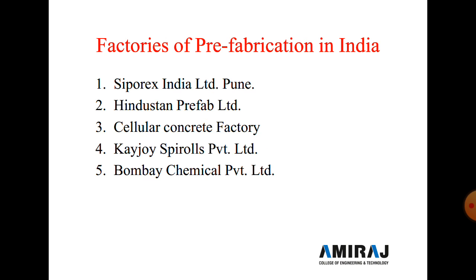So here some of the factories are listed in India. This list is only for the largest factories in India. Five factory names are given: Siporex India Private Limited at Pune, Hindustan Prefab Limited, third is Cellular Concrete Factory, fourth one is Cajoy Spirols Private Limited, and fifth one is Bombay Chemical Private Limited.